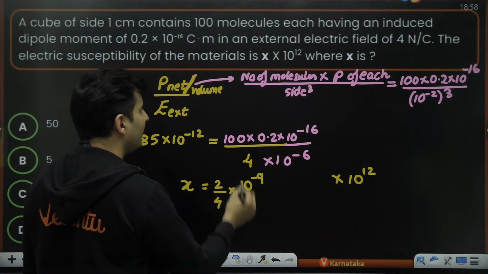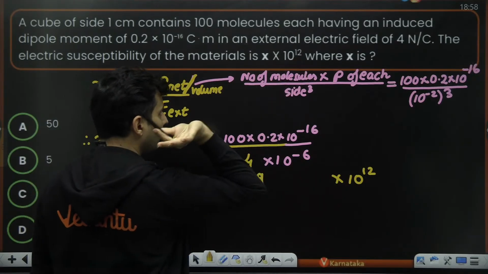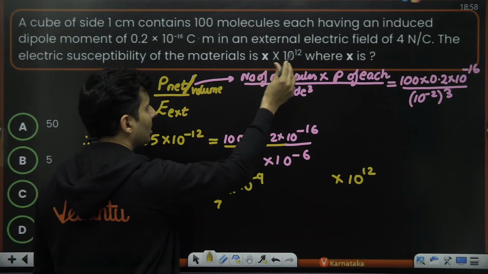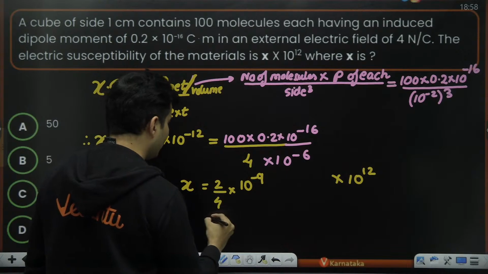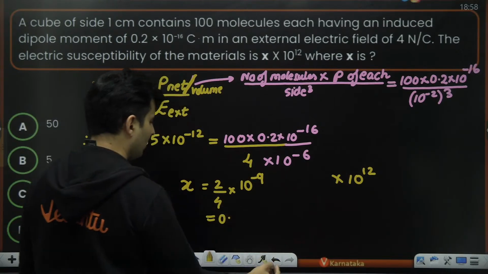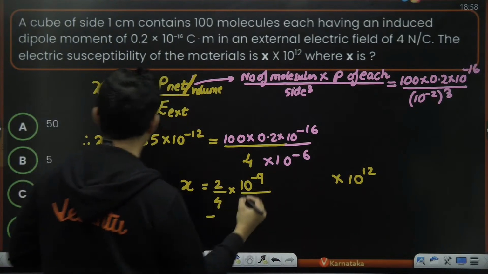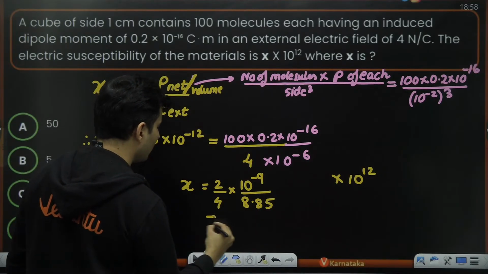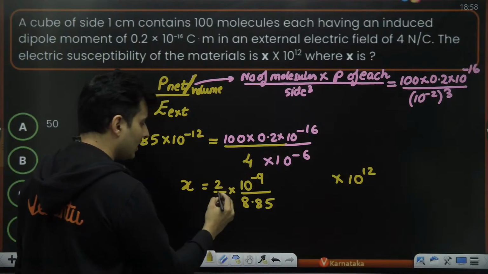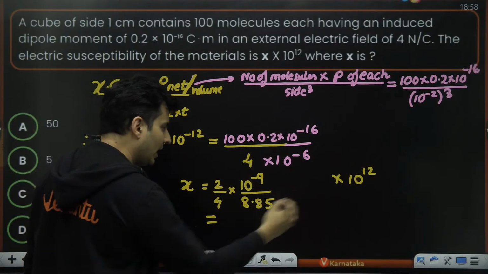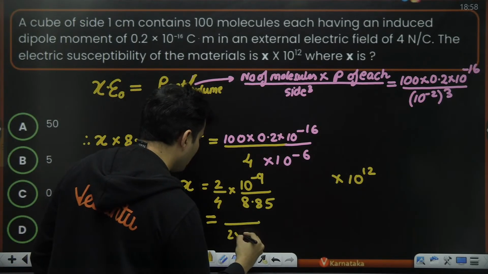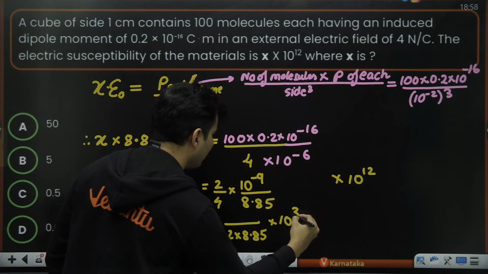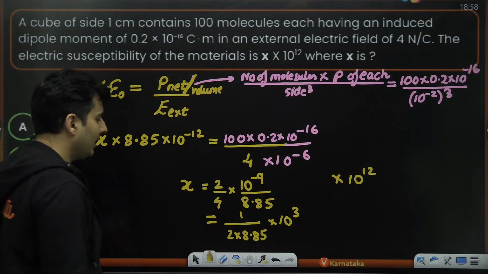So solving this, I think the power of 10 is wrong over here. I think some mistake is there in the power of 10. So if you do the math, by the way, there is also 8.85 which comes below. So 2 by 4 is 1 by 2. 2 into 8.85, and this will become 10 to the power 3, and this is 1 by that.